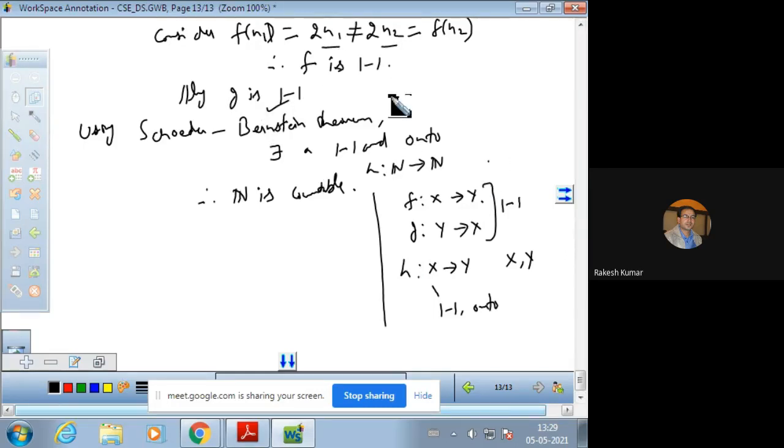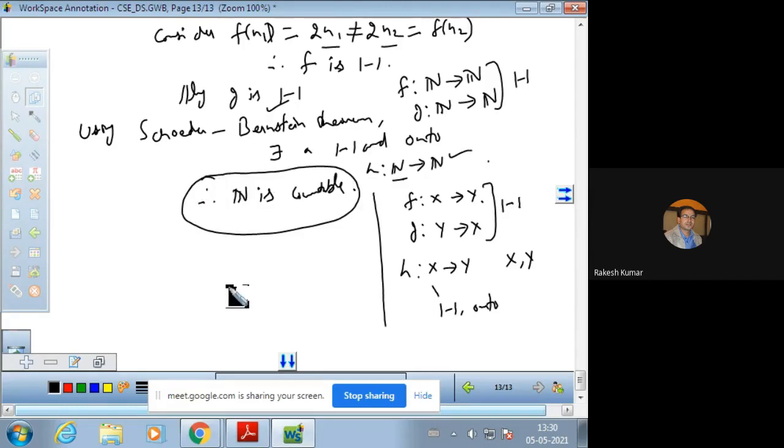So here, the function f we had was from natural numbers to natural numbers. In this case the domain and codomain are both the same. So natural numbers as domain, natural numbers as codomain, and g from codomain to domain. So both functions are one-one. It is okay. So there exists a one-one onto function which starts from natural numbers and ends in natural numbers. And if that is so, then this domain set is a countable set.